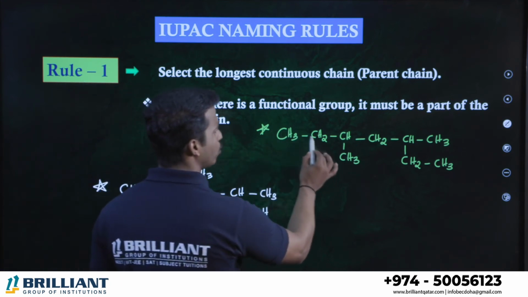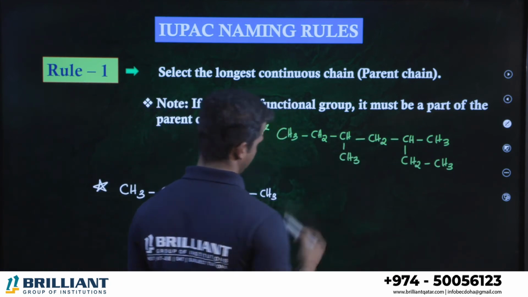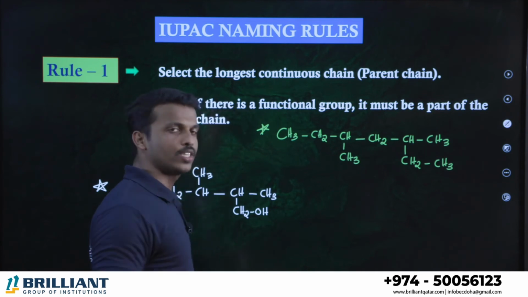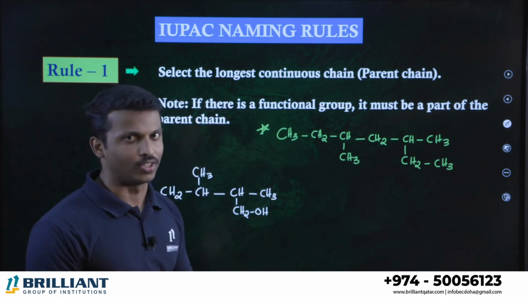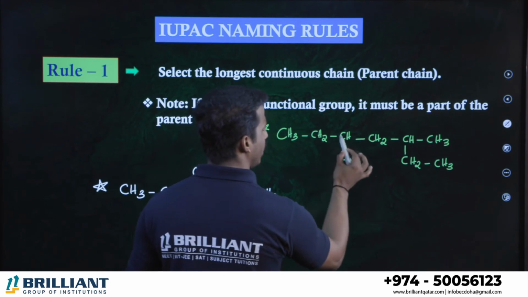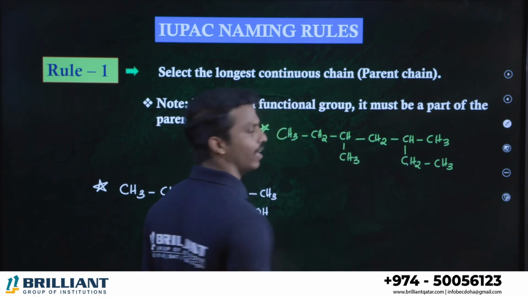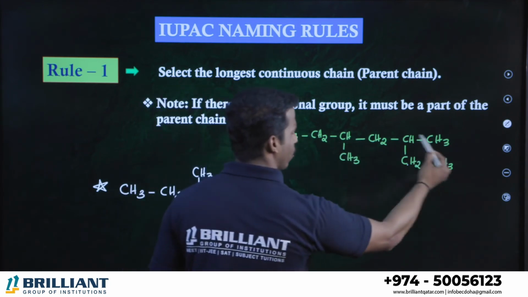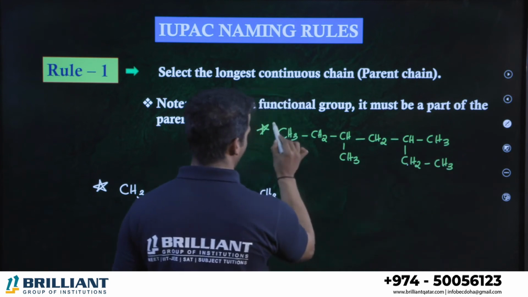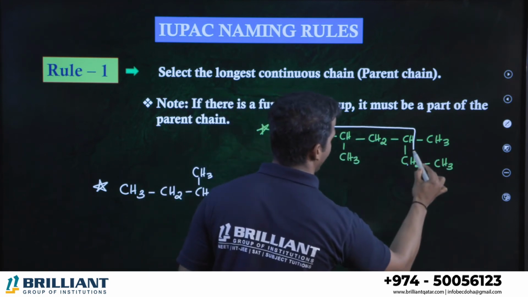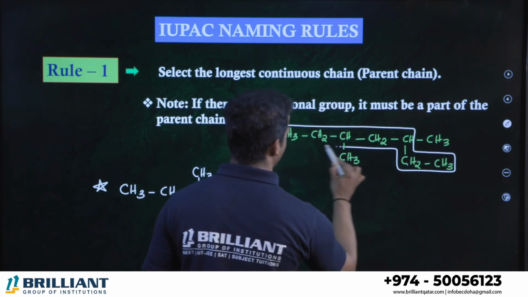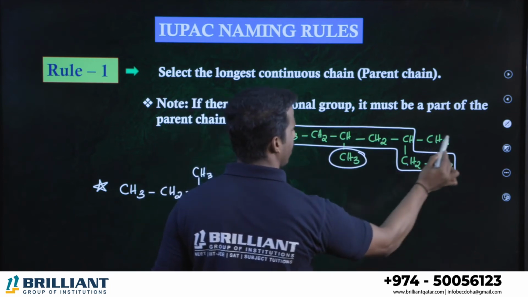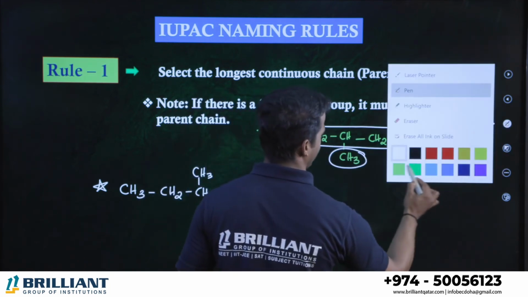See, 1, 2, 3, 4, 5, 6. I told you the linear chain is not always the parent chain. Alright, so 1, 2, 3, 4, 5, 6, 7. Here we are getting only 6. Here we are getting 7, dear all of you. So this is the longest chain, the maximum. So what are the branches here? Methyl, methyl are the branches.